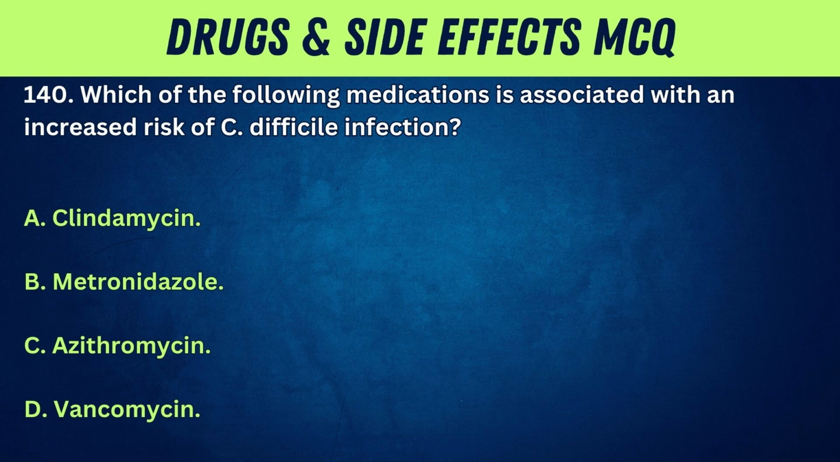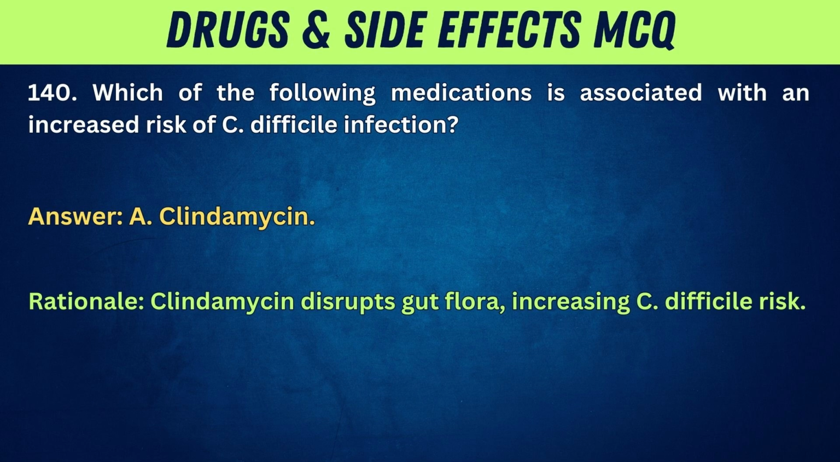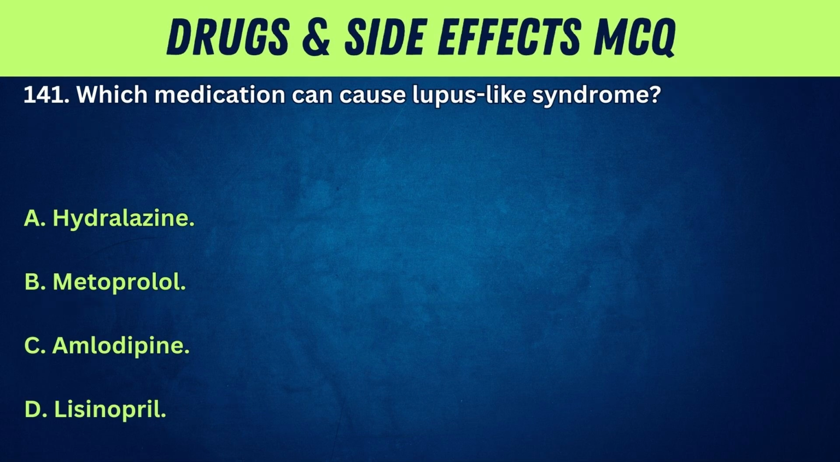140. Which of the following medications is associated with an increased risk of C. difficile infection? A. Clindamycin. B. Metronidazole. C. Azithromycin. D. Vancomycin. Answer: A. Clindamycin. Rationale: clindamycin disrupts gut flora, increasing C. difficile risk.